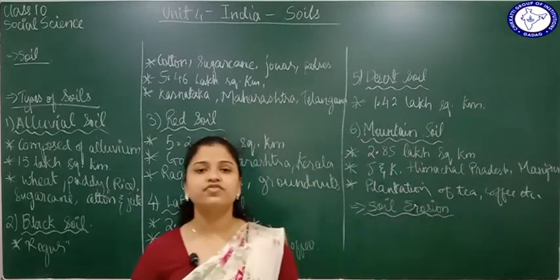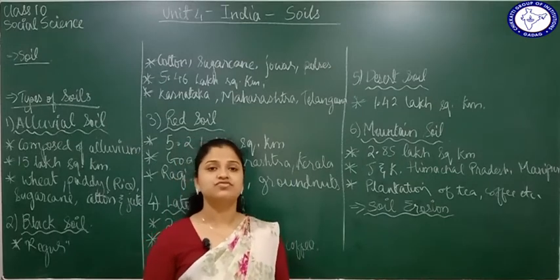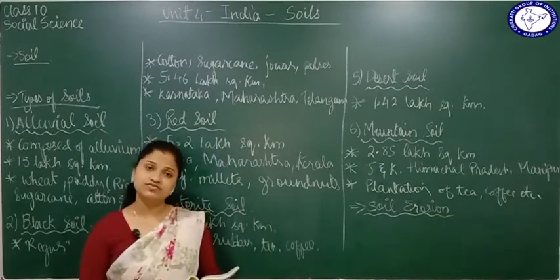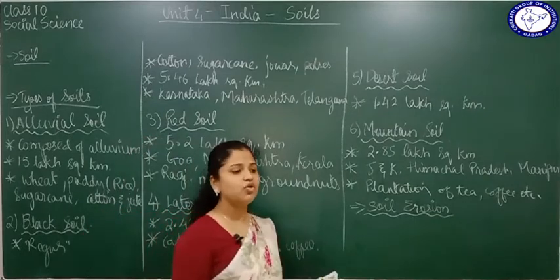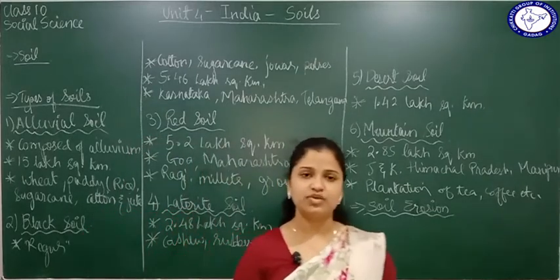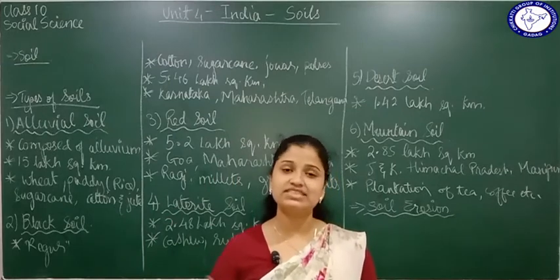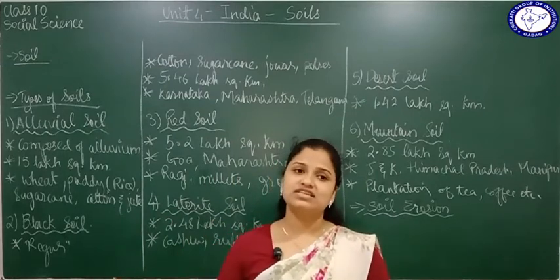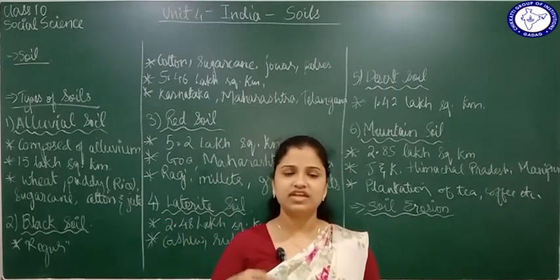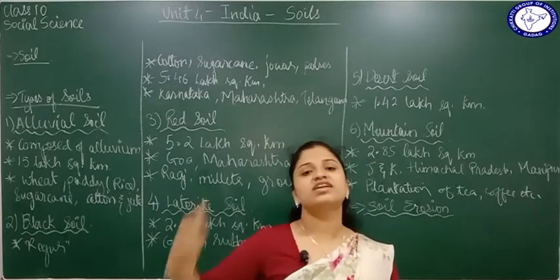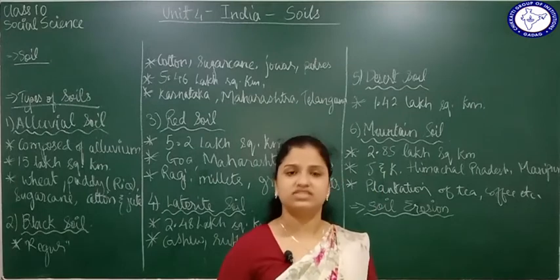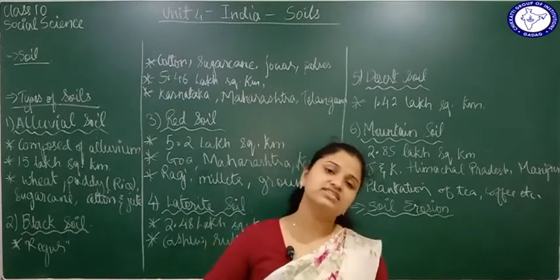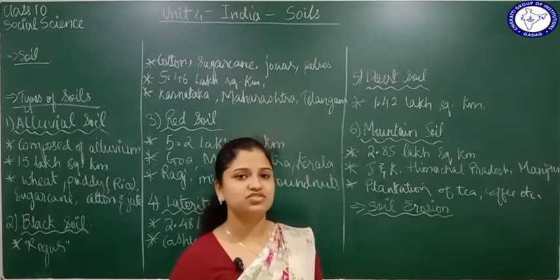Cutting down of the forest is known as deforestation. Okay. Second reason is overgrazing. So what do you mean by overgrazing? Grazing means when the animals are eating the grass. That is grazing. Overgrazing is when the animals are not having enough grass, so they eat the roots of the grass also. When they're removing the roots of the grass, the soil is becoming loose. When the soil becomes loose, it can easily get eroded. So overgrazing is a cause.